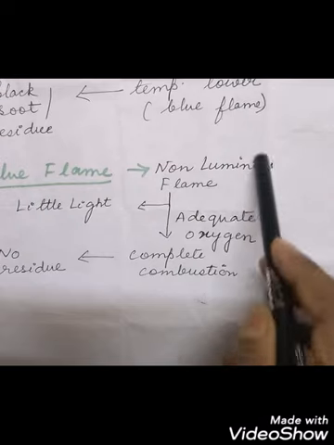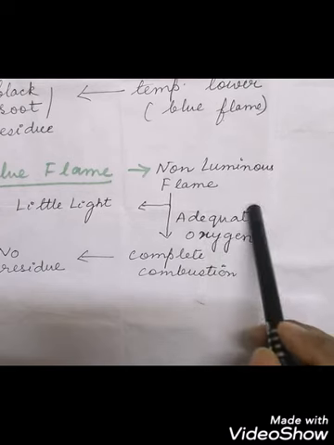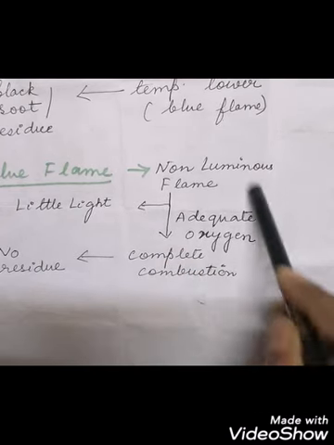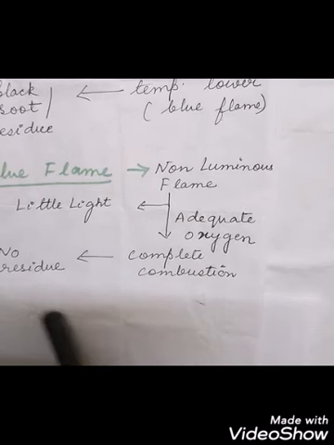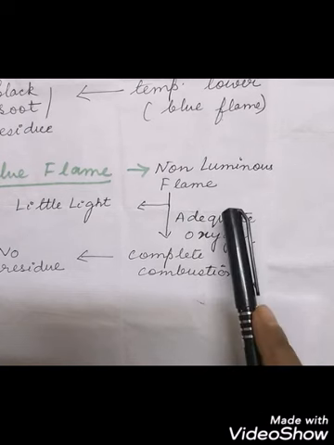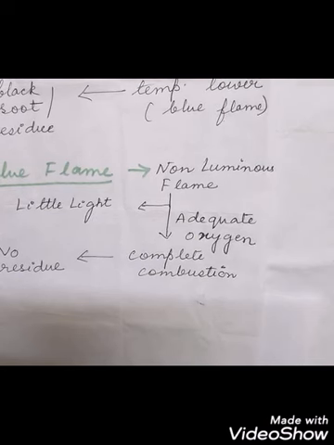The blue flame that we get is a non-luminous flame. It will give very little light, and this blue flame comes due to adequate oxygen supply. When there is sufficient oxygen supply, it gives the blue flame. There is no black soot, so no residue, and this is complete combustion because of the presence of adequate oxygen. So see how many types of flames we got: the yellow flame and the blue flame. The yellow flame is a luminous flame with a lot of light, and the blue flame is non-luminous with very little light. Blue one for complete combustion and yellow one for incomplete combustion.